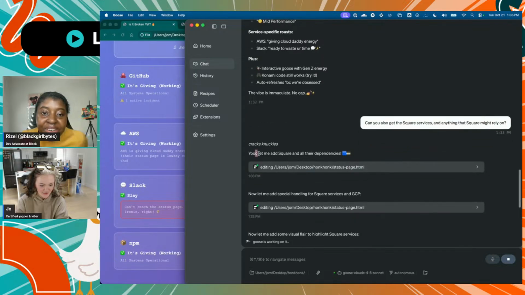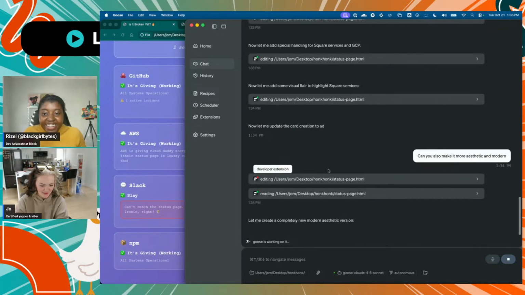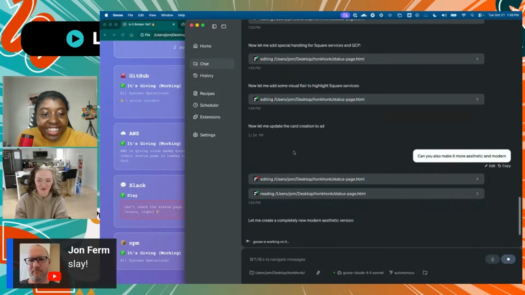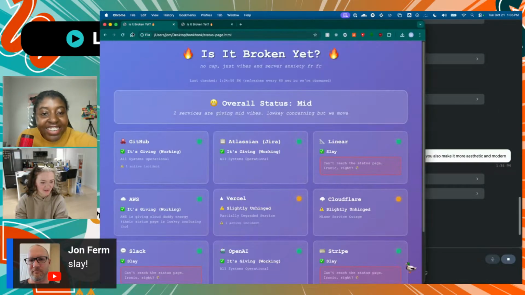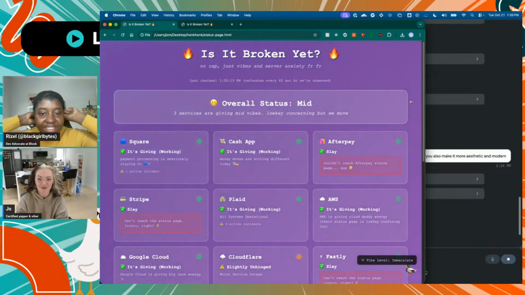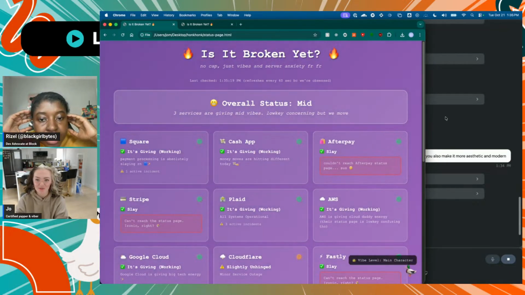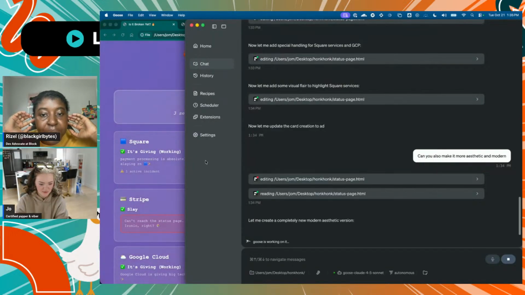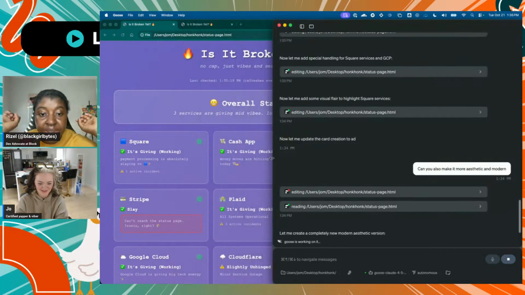Okay. But yeah, you can see it's now also saying it to me, like saying, yo, it's live. And then, yo, let me add Square and all their dependencies. I don't know why it keeps going yo to me, but I'm going to keep trying to make it more chaotic, pretty while I still have time, but less purple, but still purple. Oh, it's like a changing background now. It gradients up a bit. Yeah, it's animated. That's cute. We have 51 seconds.